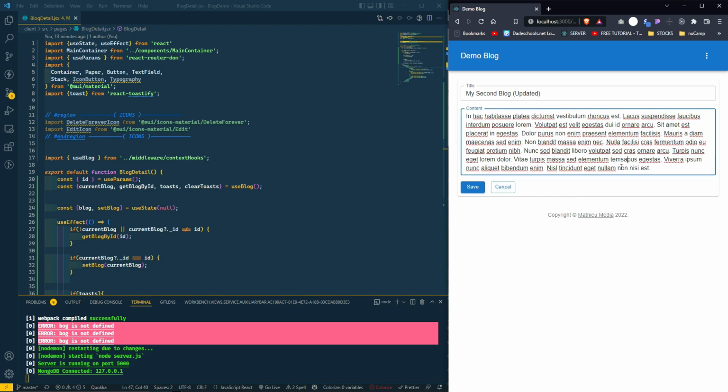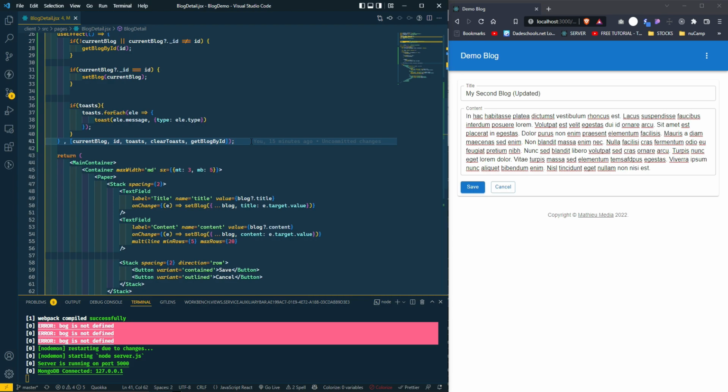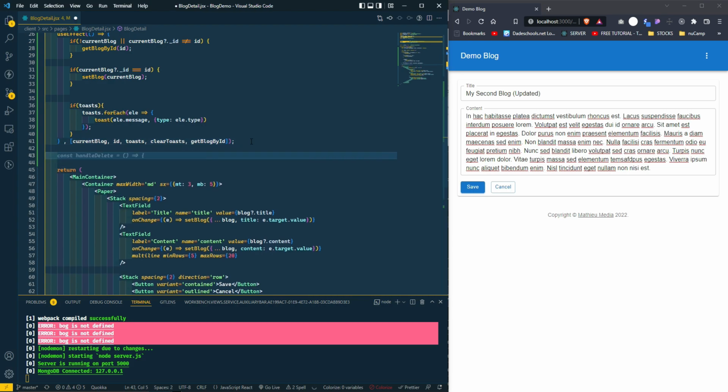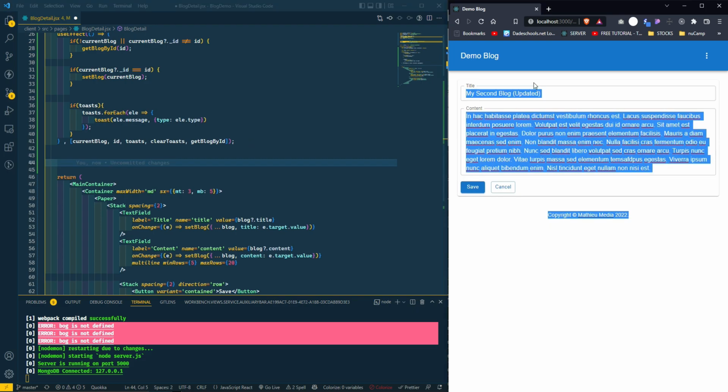So right now I can just change it. I have the save and cancel buttons, but I don't want those to be readily available. Okay, so a couple things that we need to do. First thing we do need to do is hide this part that we just created at first.